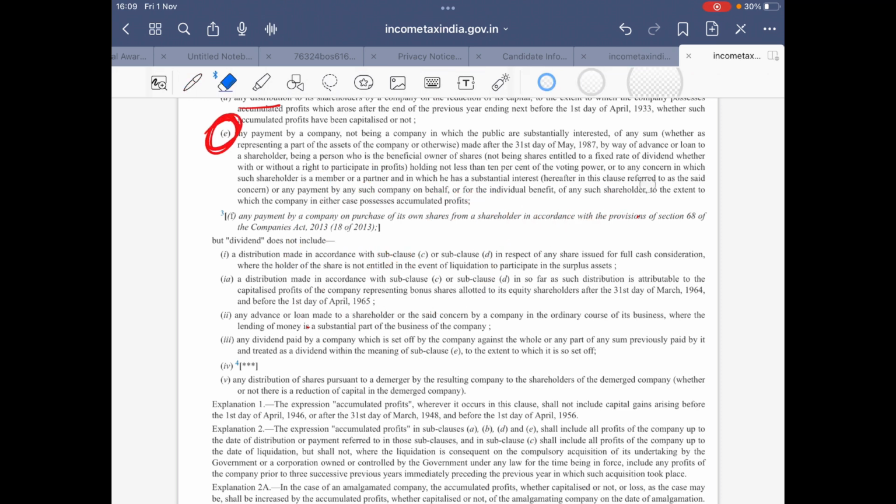The details of this we can understand through: any payment by a company, not being a company in which the public are substantially interested. It talks about how it is only applicable to closely held companies and not to widely held companies. Whether as representing a part of the asset of the company or otherwise, by way of advance or loan to the shareholder, being a person who is the beneficial owner of the shares.